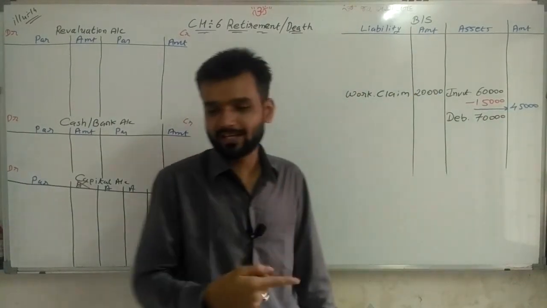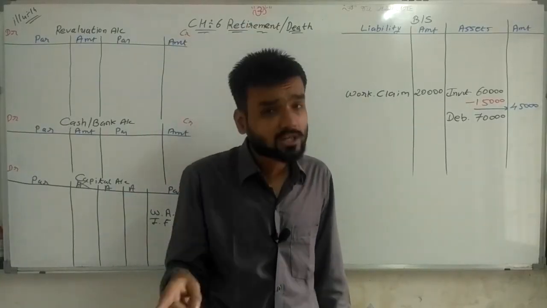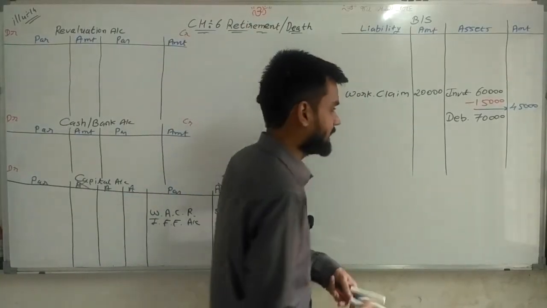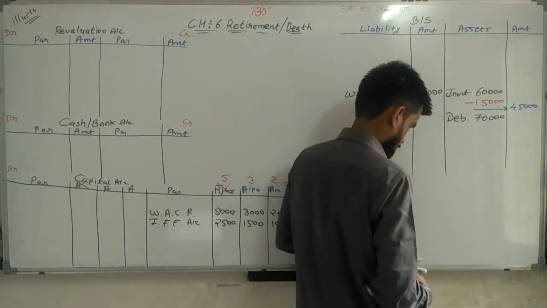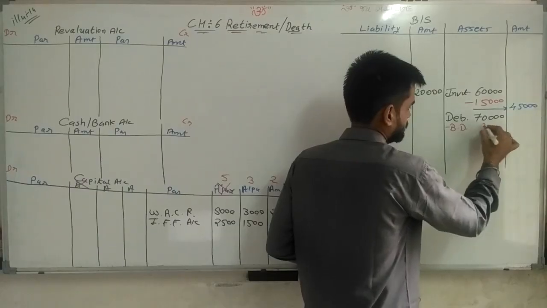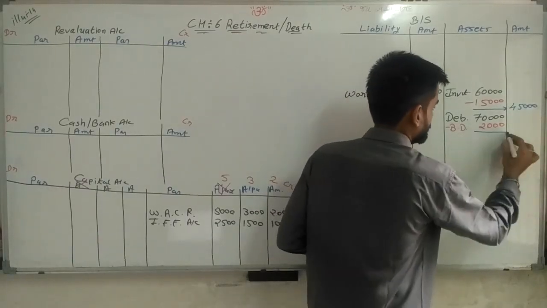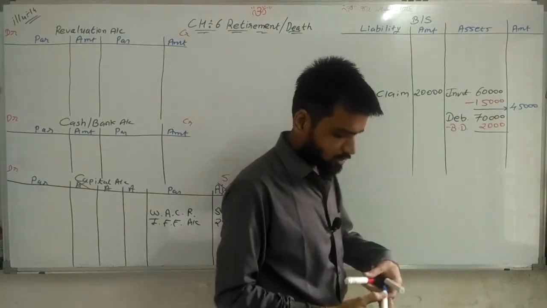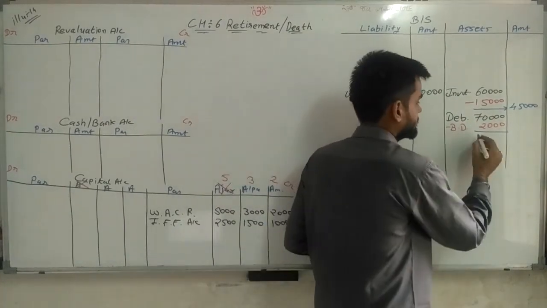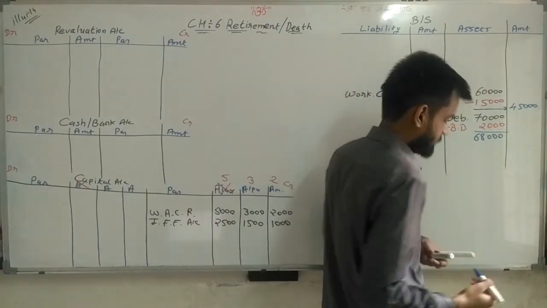From this 70,000, 2,000 rupees is bad debt. Net bad debt. It's not a reserve. So directly write down bad debt. 70,000 minus 2,000. Our answer is 68,000.